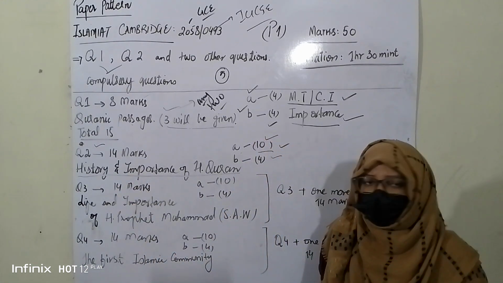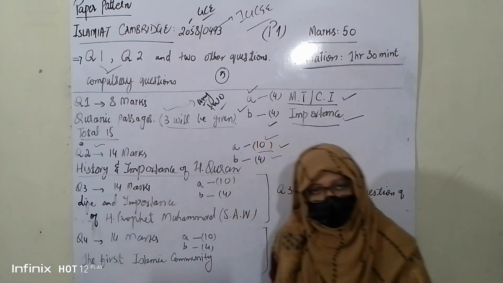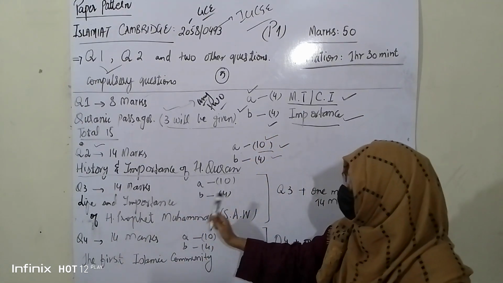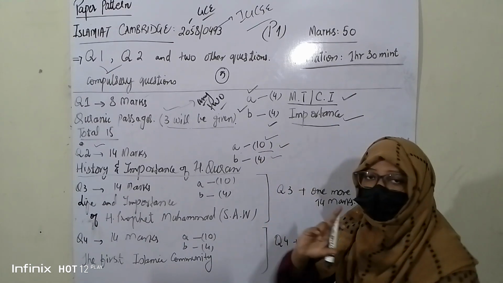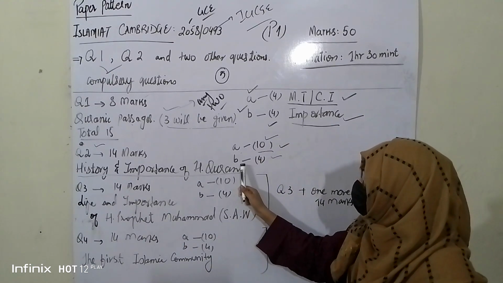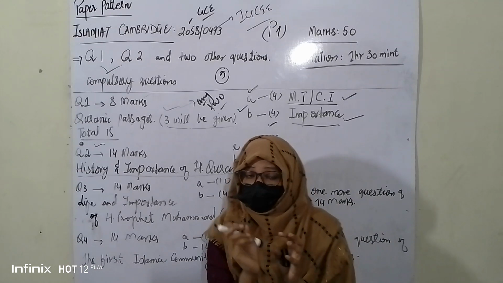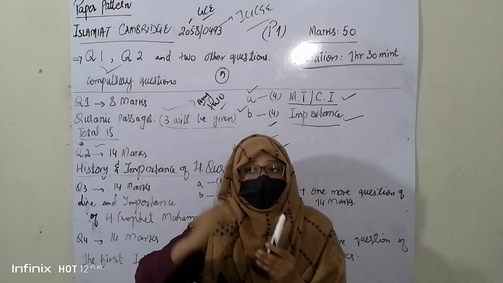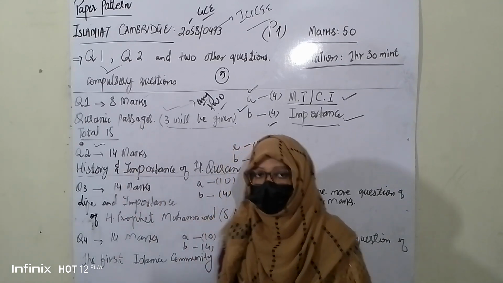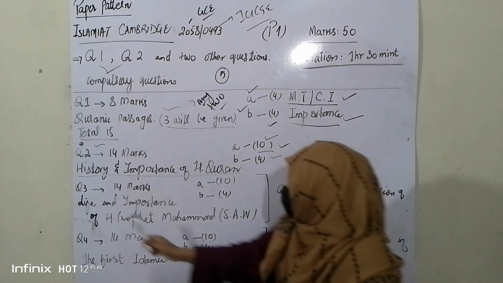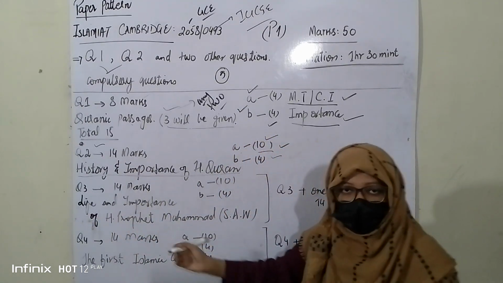Now come to question number 3. It is again of 14 marks, A part of 10 and then B part of 4 marks. One more thing, the question that will be asked for B part will be related to A part. It will be in relation with A part. Okay, so then question number 3 again of 14 marks.